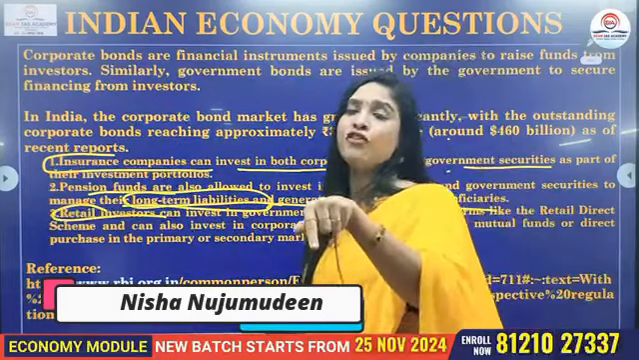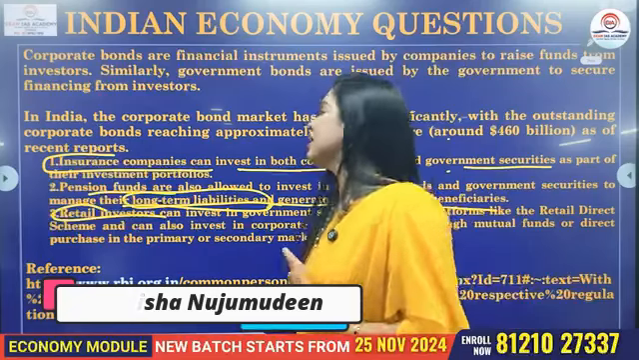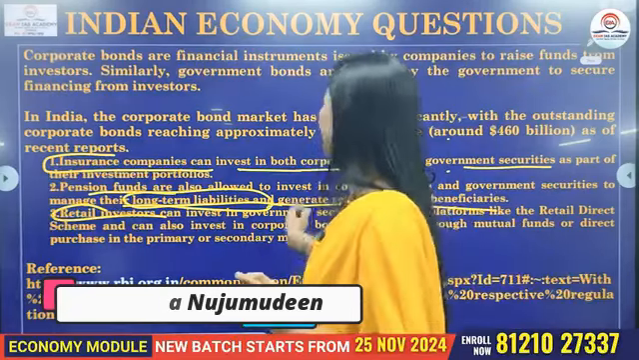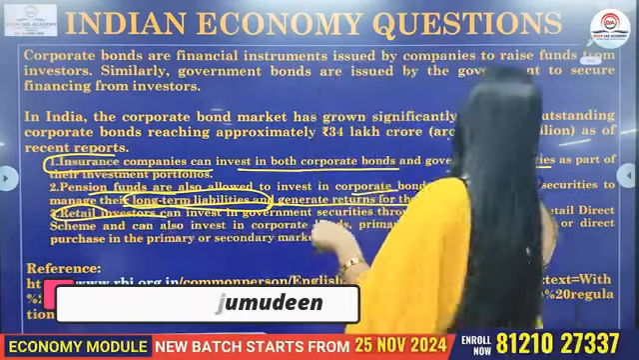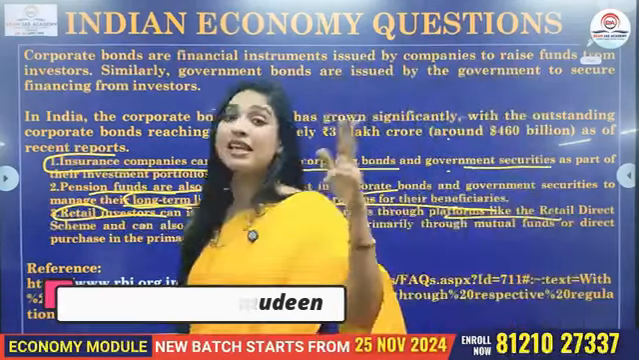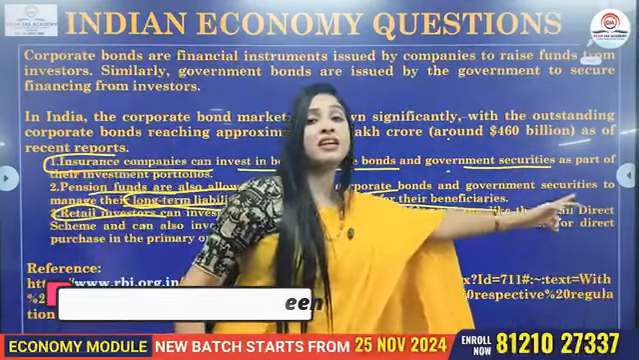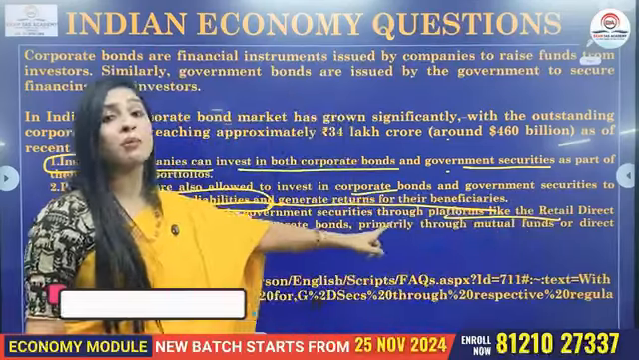But if a retail investor wants to invest in a government security, for that they have to use this platform called RDS. That is Retail Direct Scheme. This is for government securities.